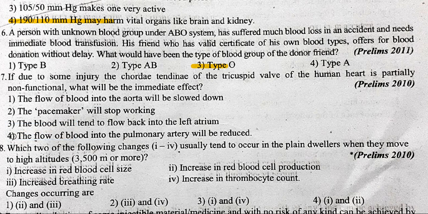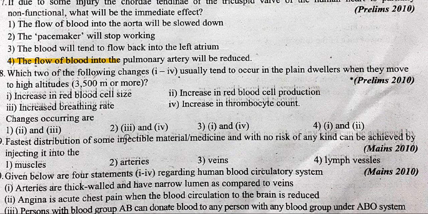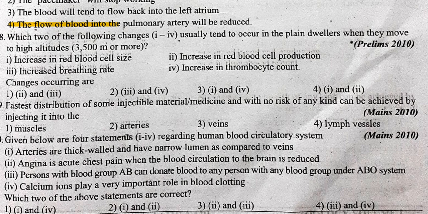Okay. So the flow of blood into the pulmonary artery will be reduced. Which two of the following changes 1 to 4 usually tend to occur in the plain dwellers when they move to high altitudes? So it's increase in red blood cell production and in the breathing rate. So it's option 1, 2 and 3.